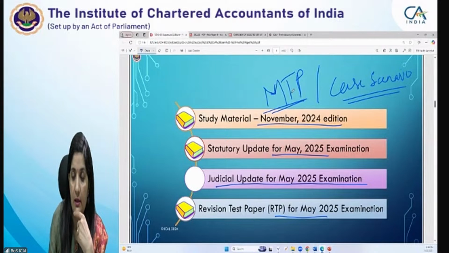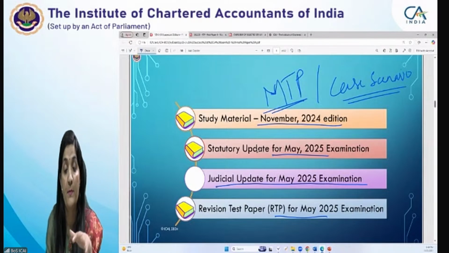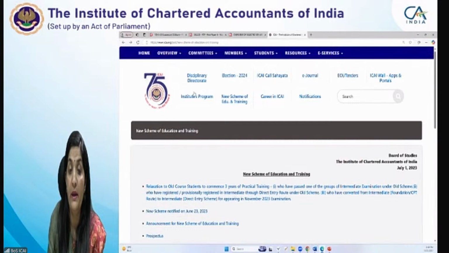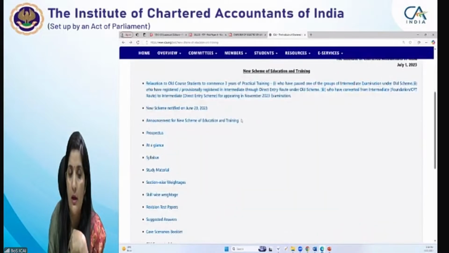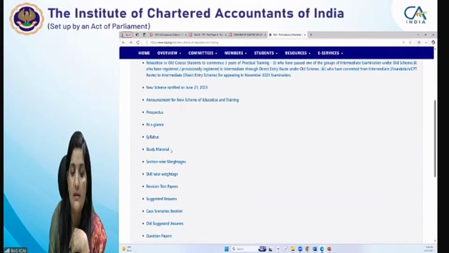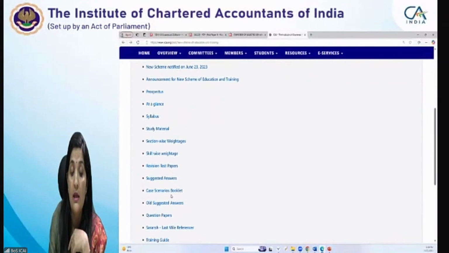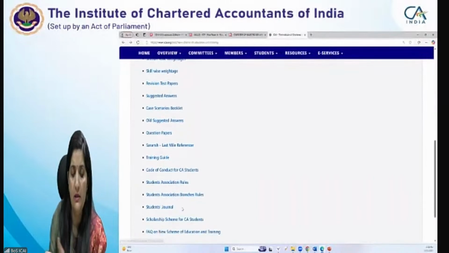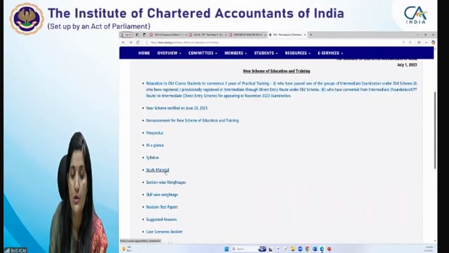For that, I will tell you from where you will get this MTP booklet, the RTP, and the judicial update and statute update. Let me take you to our website. On the institute website, on the institute page, you will find a new scheme of education and training. If you click here, it will show you this page. Here, everything is given: the syllabus, study material, section-wise weightages, skill-wise weightages, RTP, suggested answers, case scenario booklets, question papers, last year question papers, and many other things. So what you have to do, you just go to the study material.